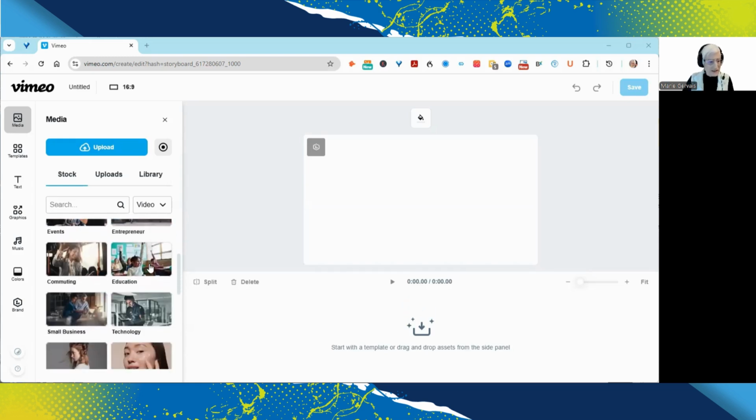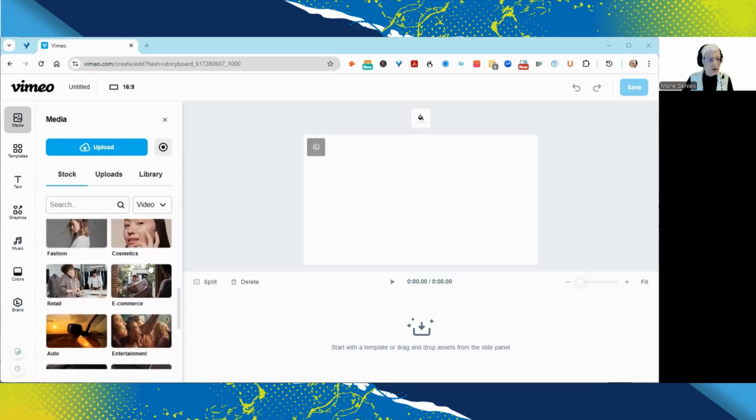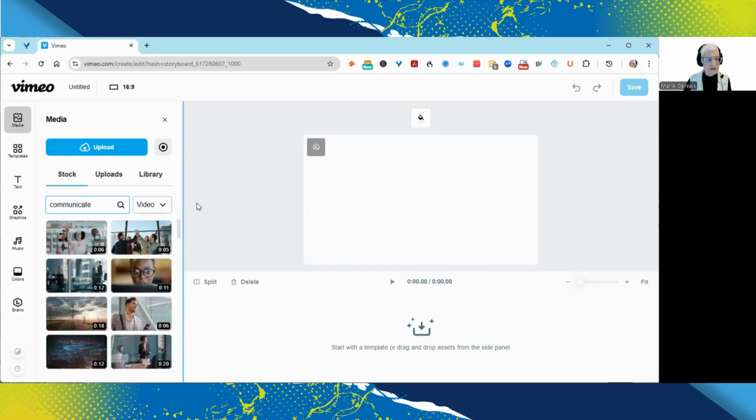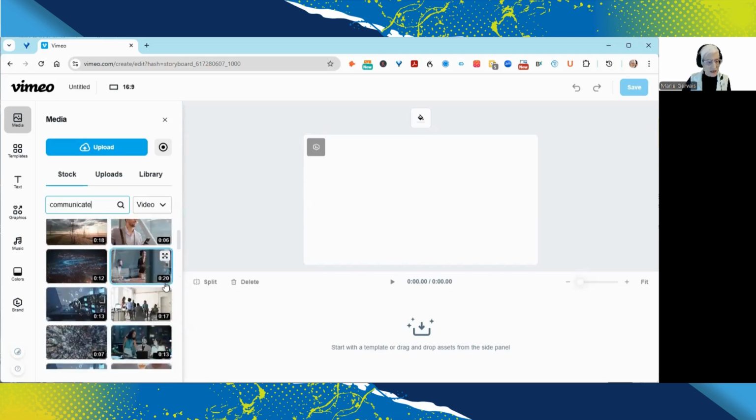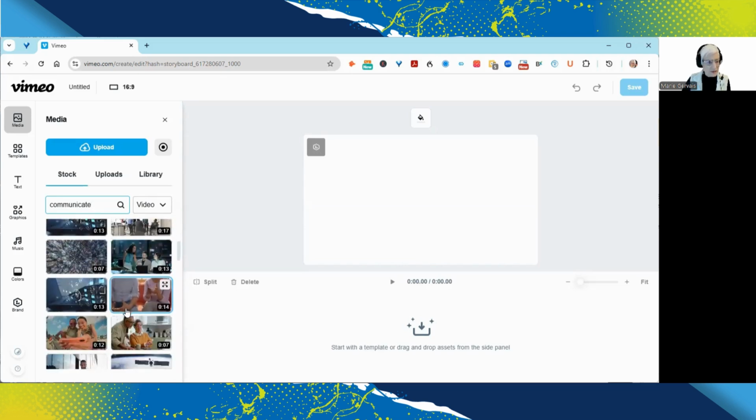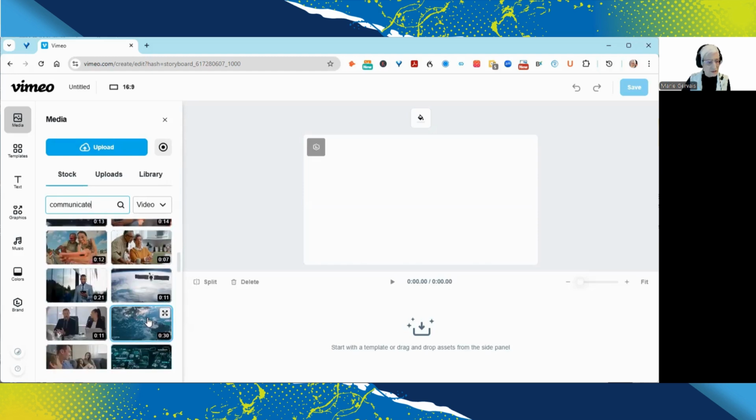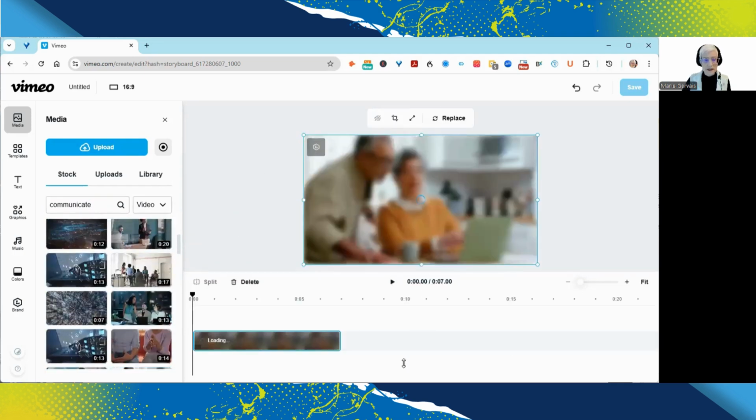They have a lot of things that you can choose from, and you can do one of their templates, or you can simply just take something and drag and drop it in, which is what I'm going to do now. So I'm going to take from their uploads. I'm going to do something about communicate, see what they've got in that particular theme. And then I'm going to pick something that I like from here where it looks like people are communicating. And I think I will take this one right here, drop it in here. And so it's going to load in pretty quickly.